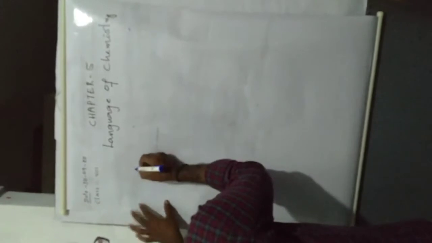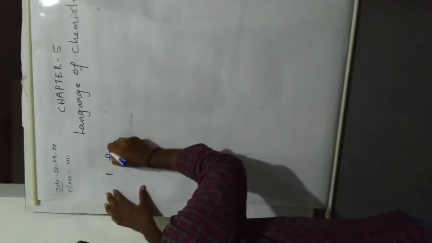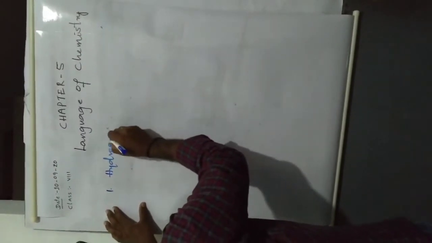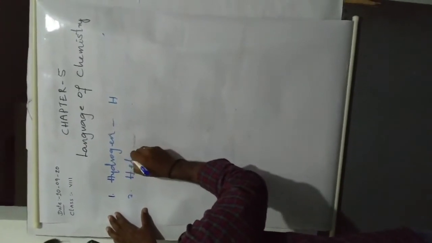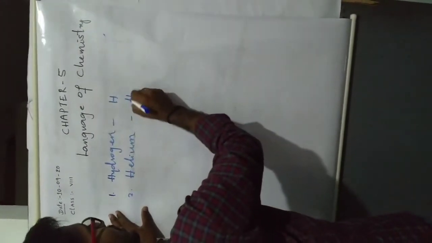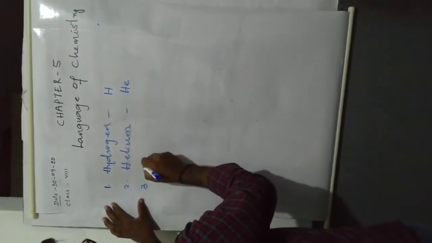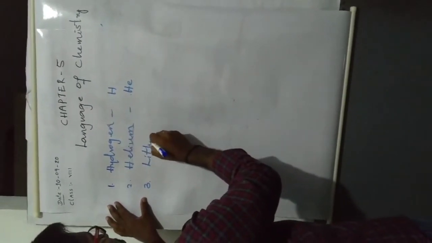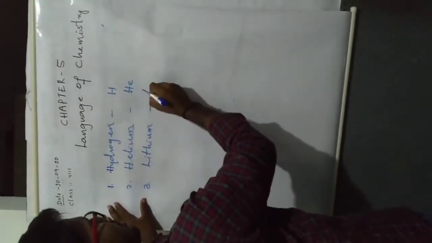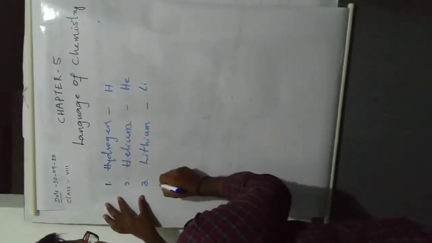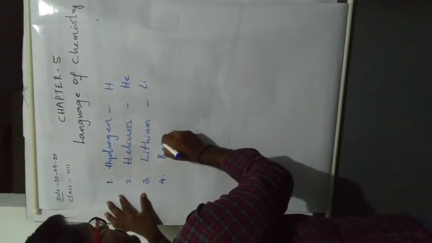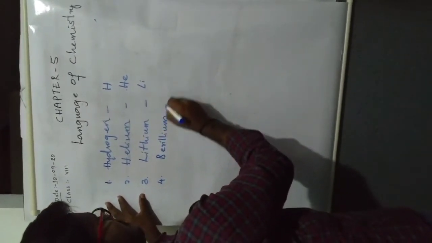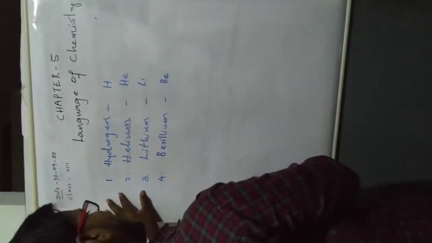Let us discuss some more symbols of elements. First element, hydrogen. Symbol H. Second, helium. Symbol He. Third element, lithium. Symbol of lithium is Li. Beryllium. Symbol Be.